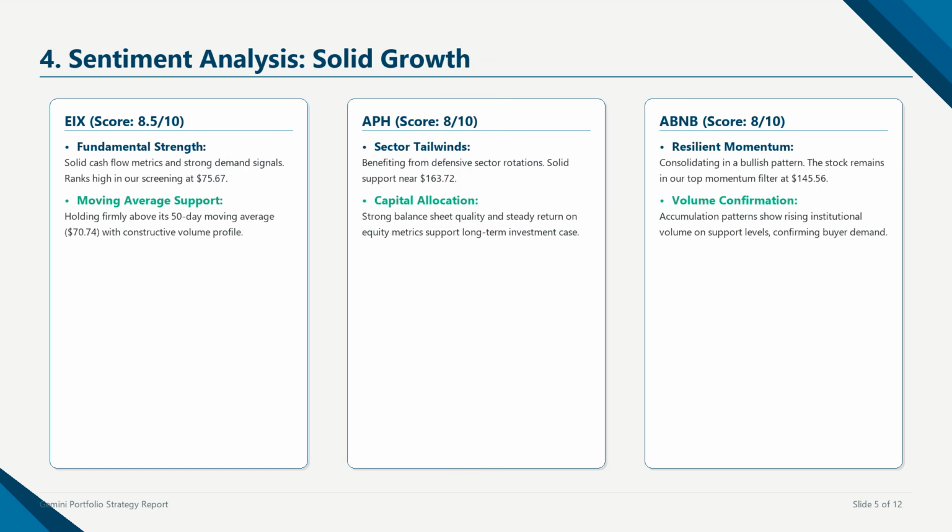Next, we look at our moderate sentiment stocks, which show solid fundamental support. EIX recently hit new technical peaks, supported by pricing power and strong operating margins. The technical setup remains bullish, holding above its 50-day moving average of $74. APH has seen positive institutional buying, backed by a robust fundamental growth profile. Its operating cash flow margin ranks in the top decile of its peer group. Finally, the fifth stock in this group, ABM, maintains strong support due to business tailwinds and secular spending growth, despite experiencing some recent short-term profit-taking.